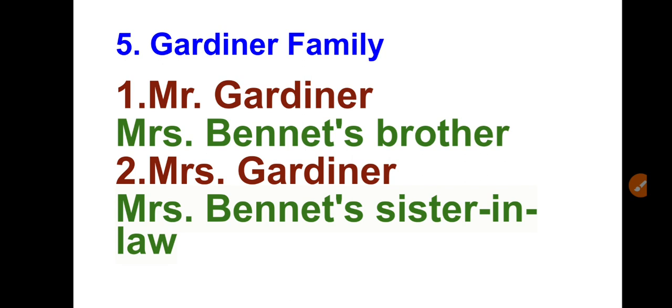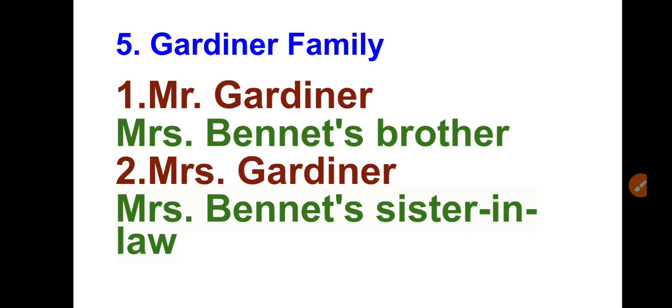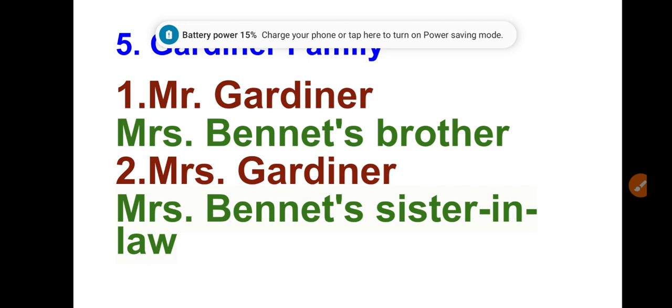So this is Mr. Gardiner. Now Mrs. Gardiner, Mrs. Bennet's sister-in-law, acts as a level-headed maternal figure to Elizabeth and Jane, compensating for Mrs. Bennet's inadequacy in this regard. She tries to take decisions, and she's a matured kind of lady. She's an intelligent, caring and sensible woman.